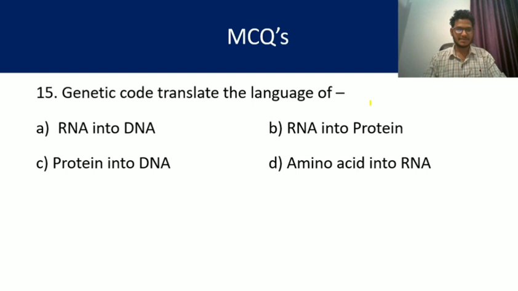Question number 15. Genetic code translates the language of RNA into DNA, RNA into protein, protein into DNA, or amino acid into RNA. So what is the right answer? Genetic code translates the language of RNA into protein during protein synthesis. So the answer is B. During protein synthesis, the mRNA helps in the synthesis of protein.